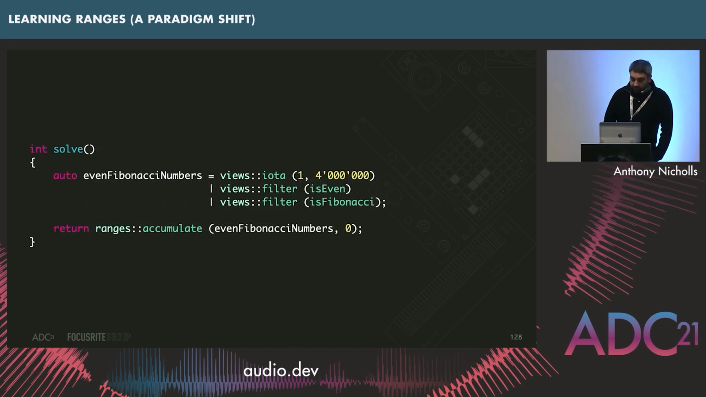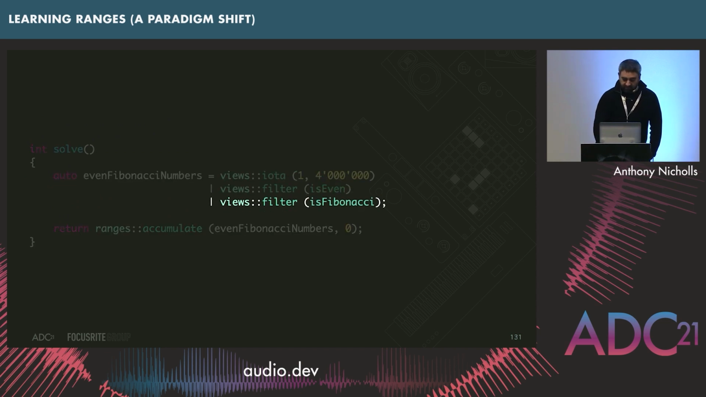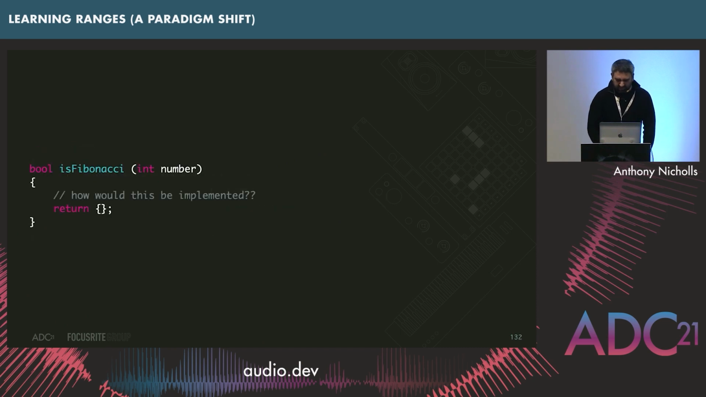Okay, so this is one solution we might write out just to get some ideas down on paper. Let's loop through all the numbers, 1 to actually 3,909,999. Then filter those that are even, filter those that are Fibonacci, and accumulate them, right? That's basically what we had in the last one. Except when we get to this one, how would we implement is Fibonacci? I'm sure there's ways we could do it, but I wonder if there's better ways that we could achieve this.